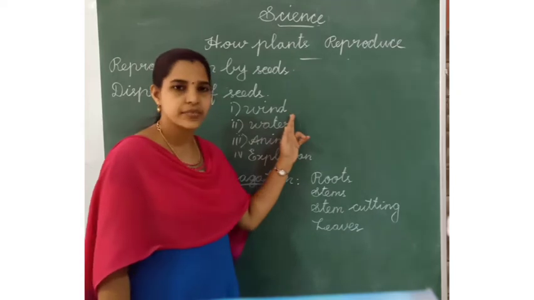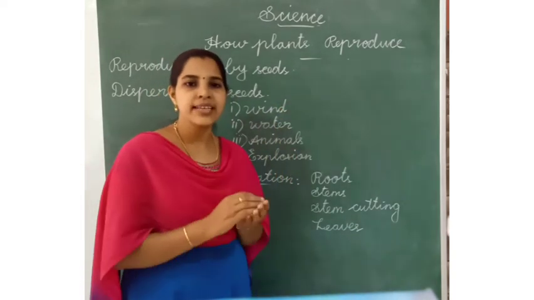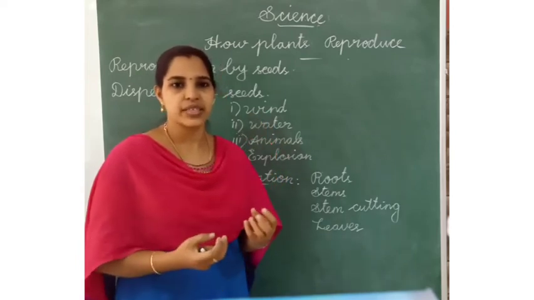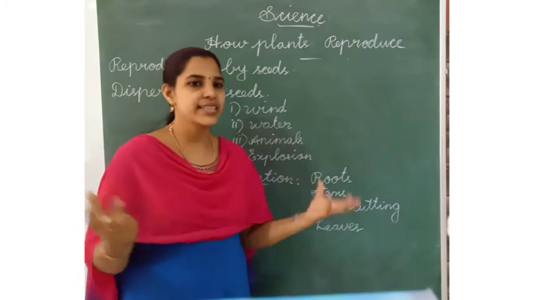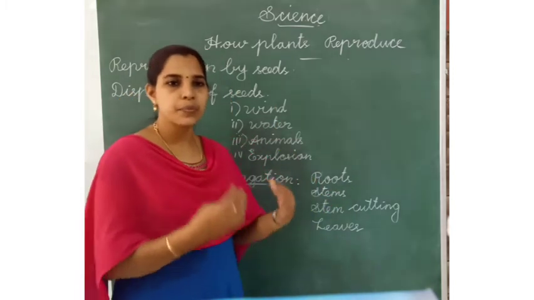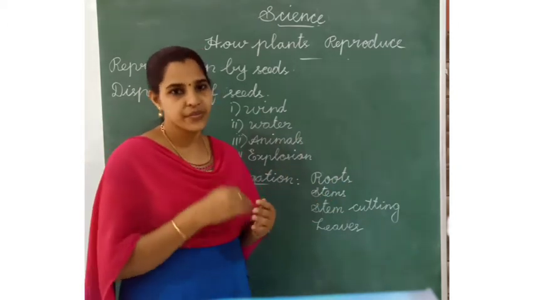Dispersal by wind. First one, dispersal by wind means some plants have very lightweight seeds, like hair-like structures, like cotton and dandelion. These plants scatter their seeds by wind.